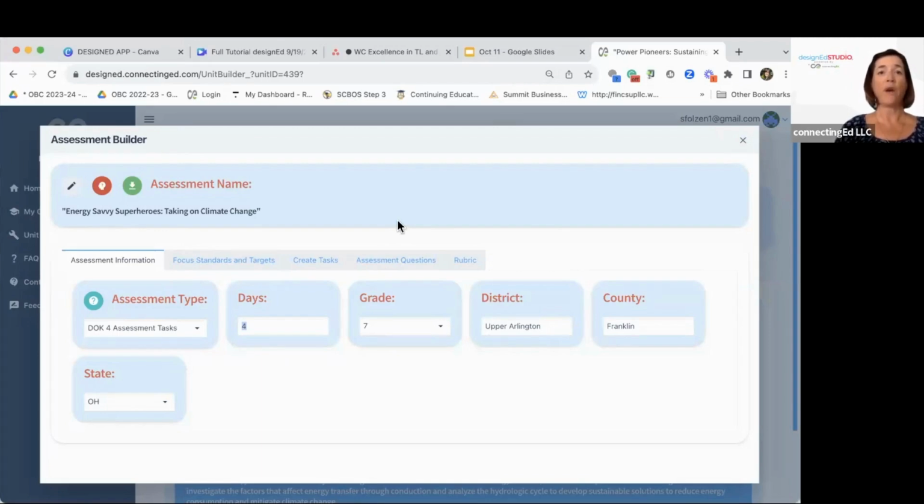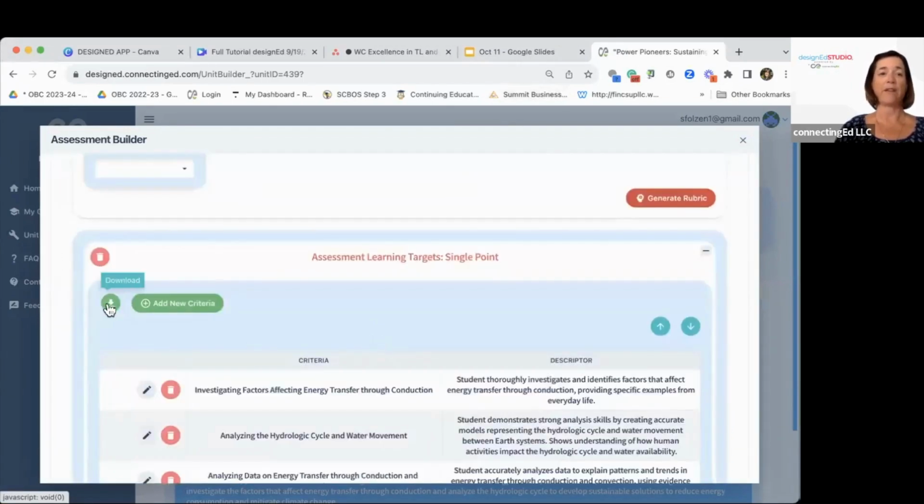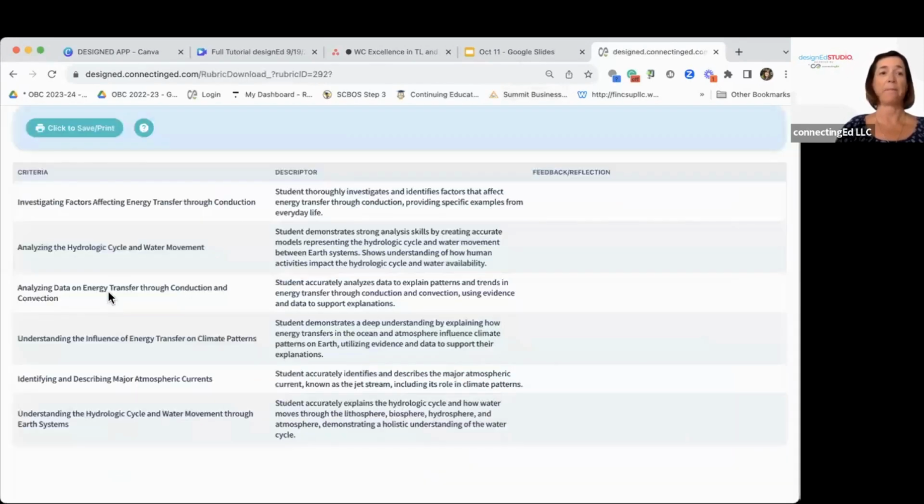Okay, now I'm going to show you how you can print what you need from your assessments. The first place we're going to go is under the rubric. For each rubric, you can click the download button at the top of the rubric, and the rubric shows up here, and then you just click to save or download.